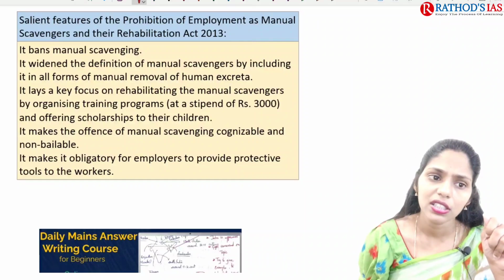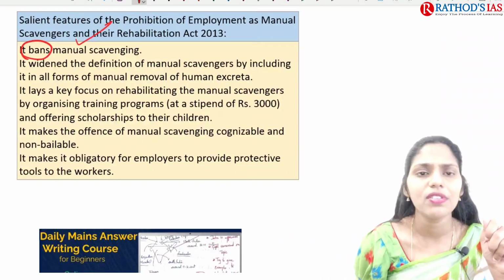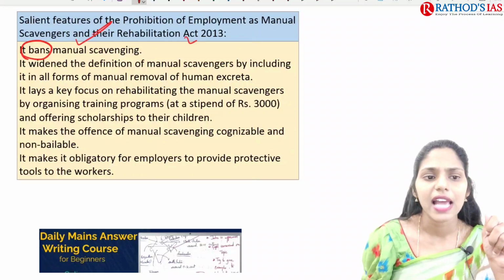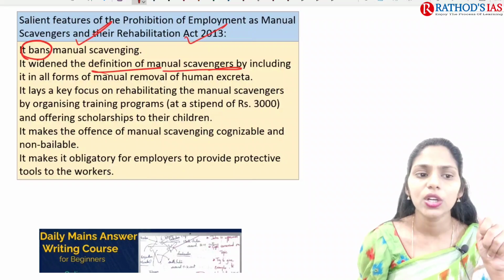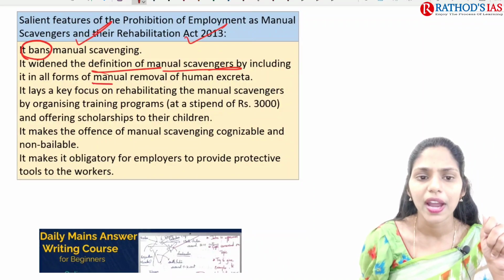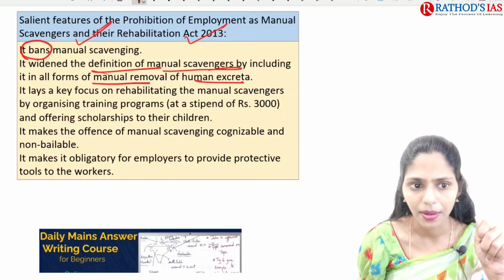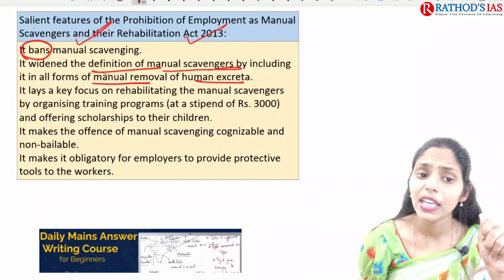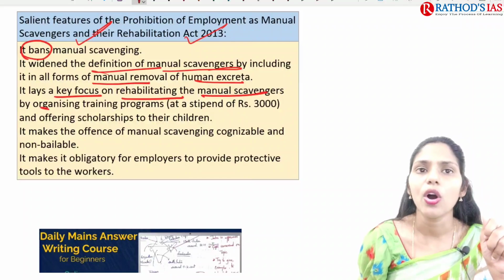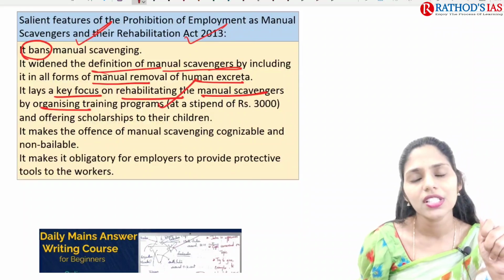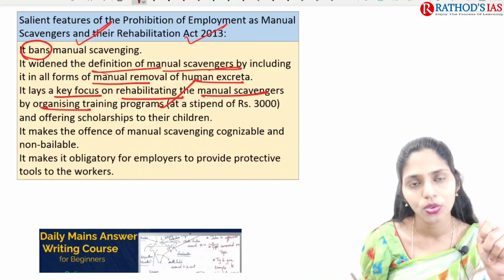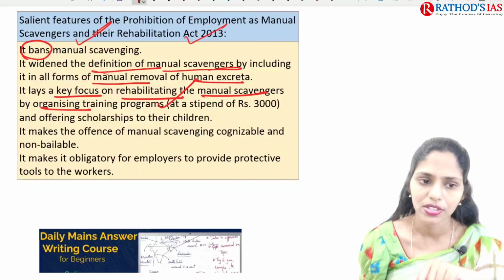So it says that there is a need for banning of this manual scavenging. And even this act widened the definition of manual scavengers by including all forms of manual removal of human excreta, and also having a key focus on rehabilitating the manual scavengers by organizing training programs. And they are also offering scholarships for the children who are working as manual scavengers.